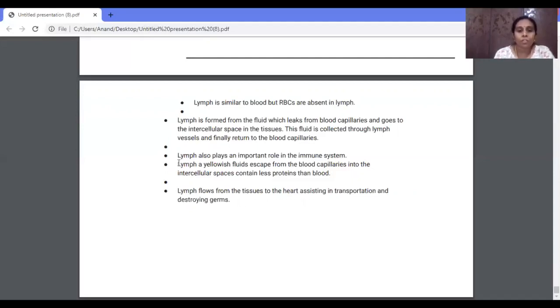So what is the function of this? It plays a very important role in your immune system. It will protect your body from microorganisms. Lymph is a yellowish fluid. It escapes from the blood capillaries and comes to the intercellular space. It contains less protein than the blood, and it helps in destroying the microorganisms which enter, and it will protect our body. So this is about our transport system of human beings.